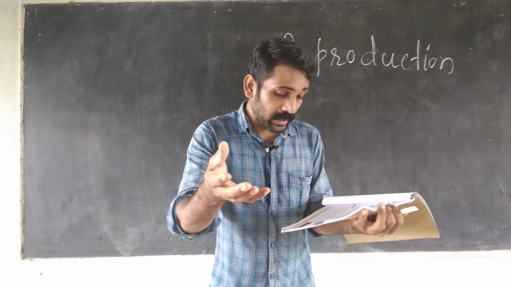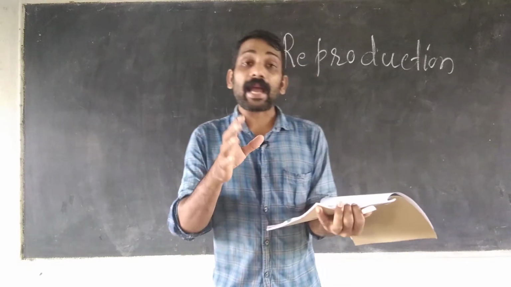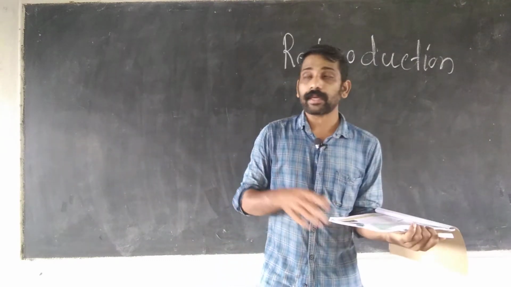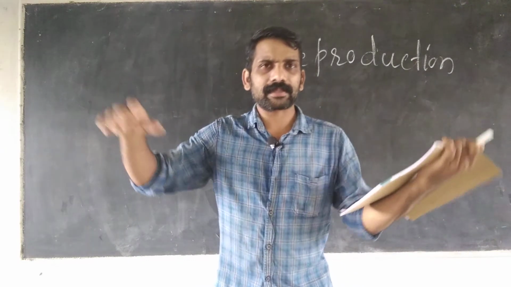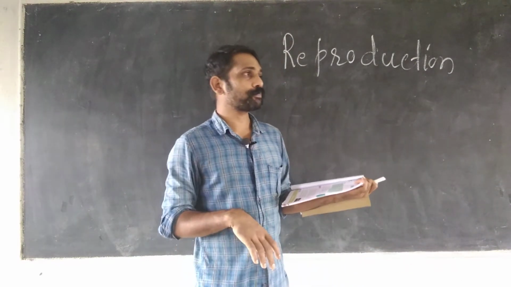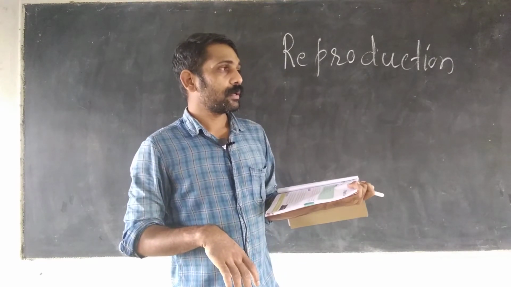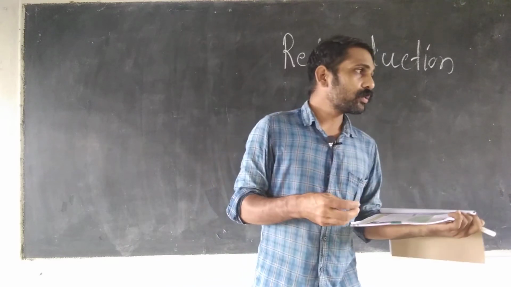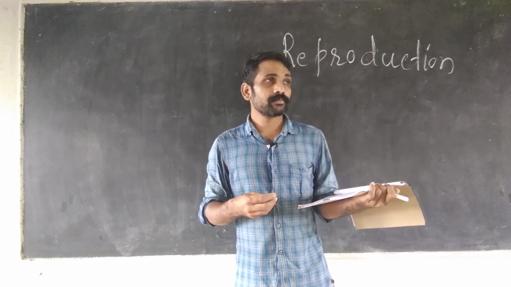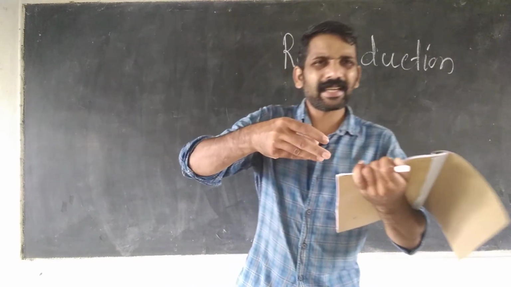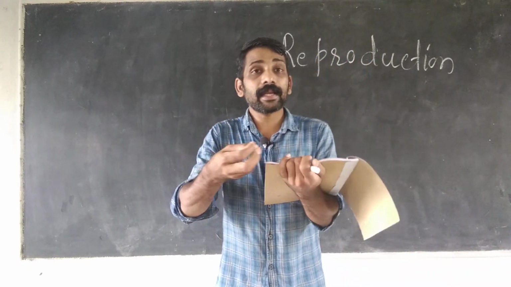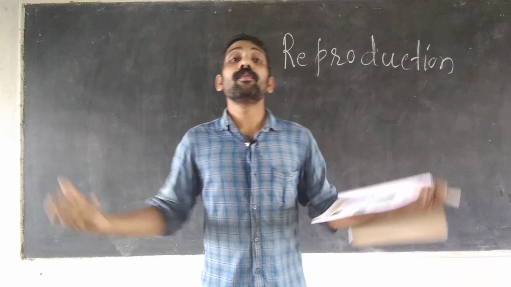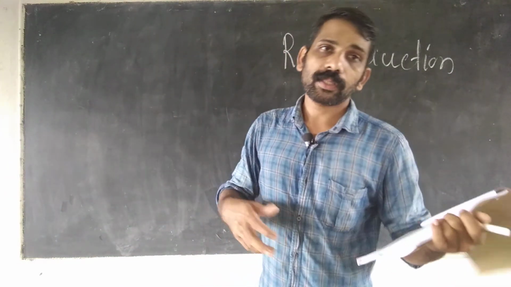Some plants are formed from leaves and roots. Roots are producing some edible vegetables also.